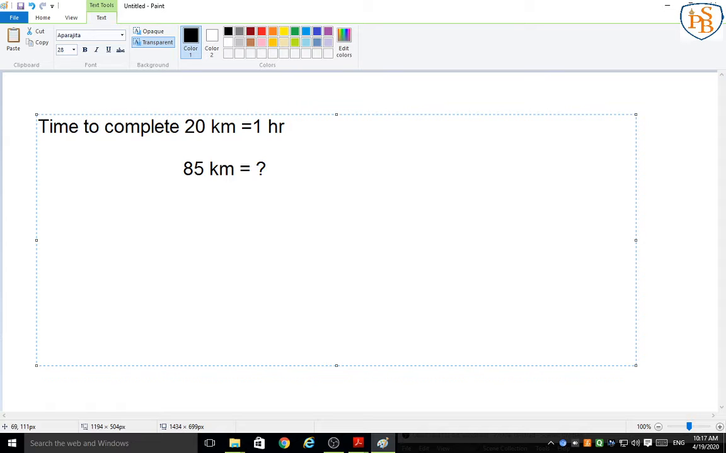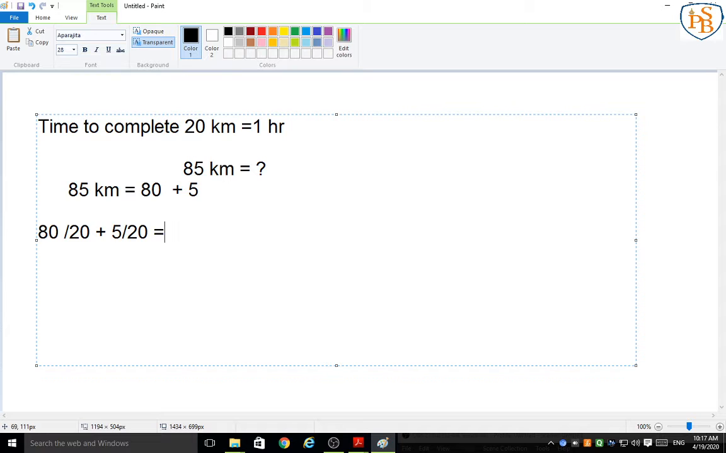85 kilometer, we will bifurcate this: 85 is nothing but 80 plus 5. Okay? So now we have to find out 80 divided by 20, since for 1 hour they are covering 20 kilometer, plus 5 divided by 20.